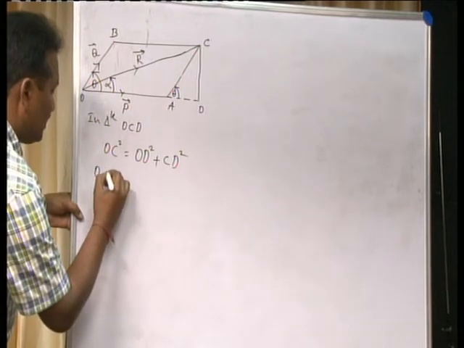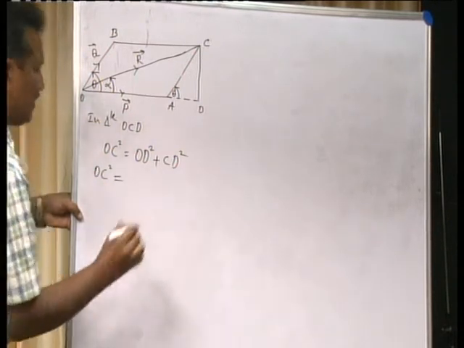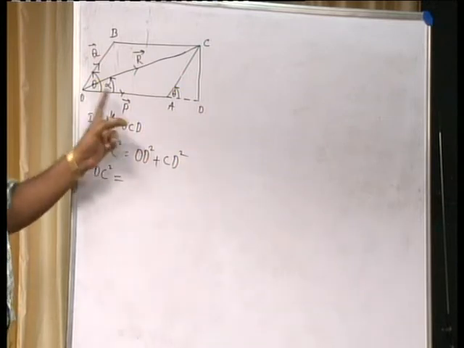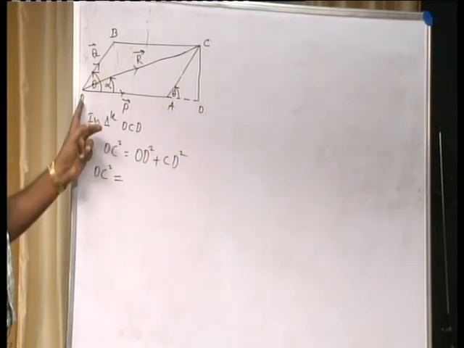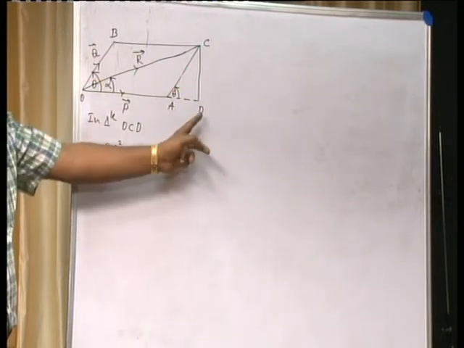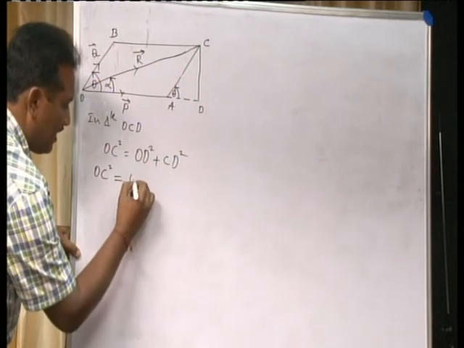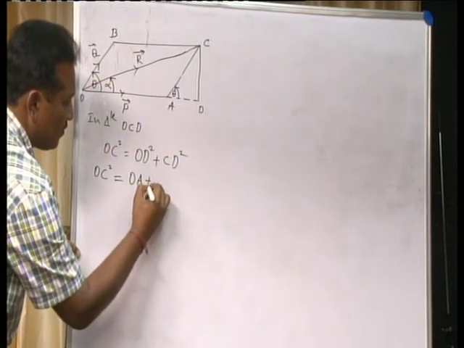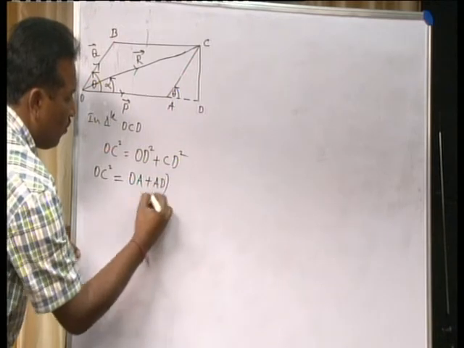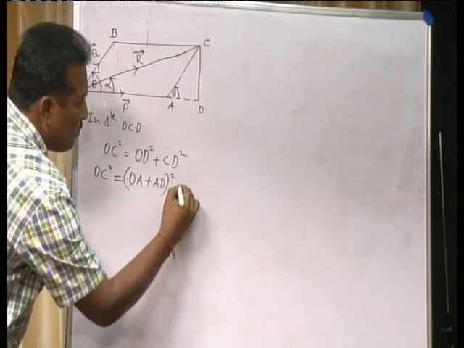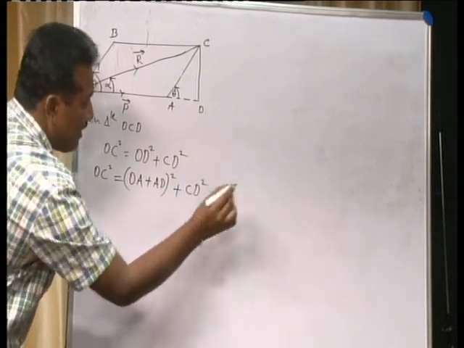Again OC square you can rewrite: OC square is equal to, by geometry, OD as OA plus AD. OD can be rewritten as OA plus AD, whole square, plus CD square.